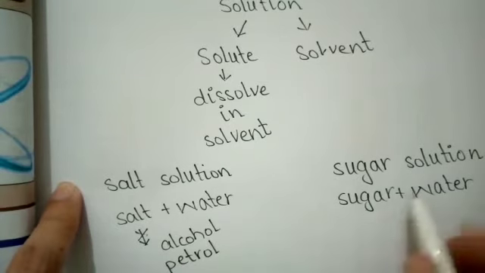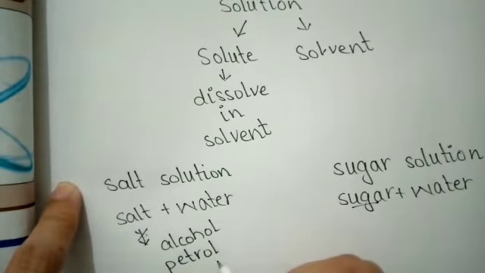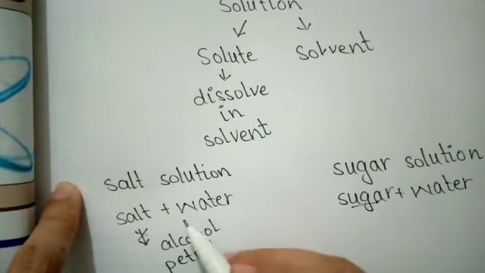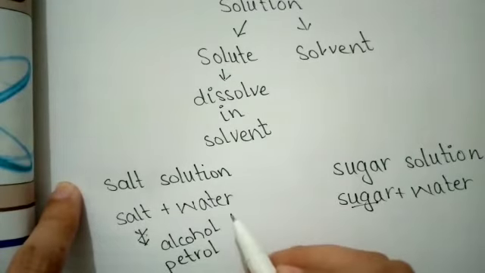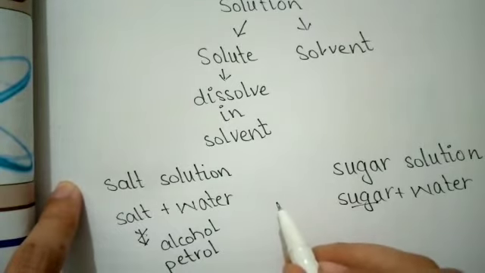But if we talk about sugar, it can dissolve in water. It is also soluble in alcohol and petrol. So it depends upon the solute. Some solutes dissolve in all types of solvents, but some solutes show specificity in the type of solvent, just like salt.